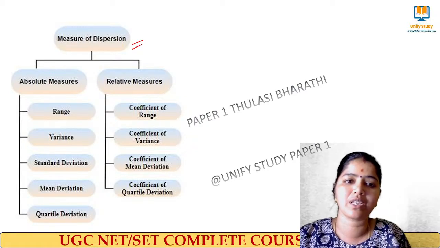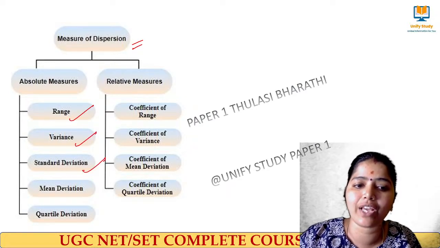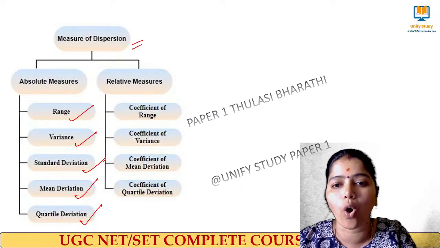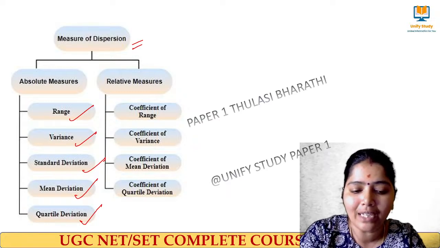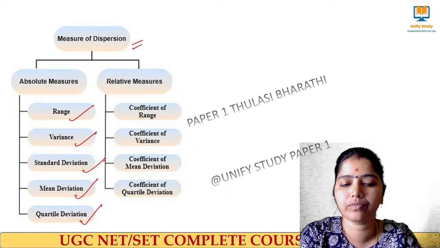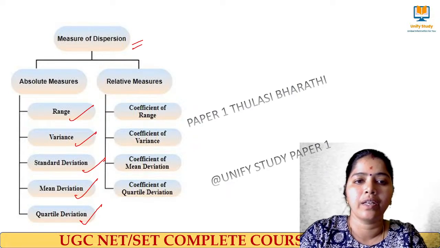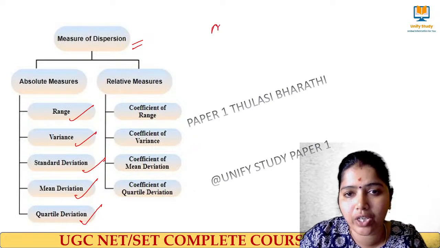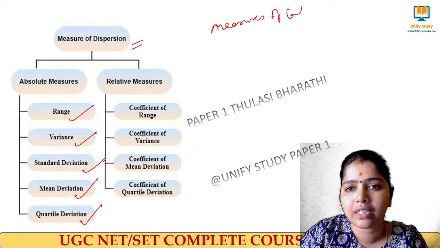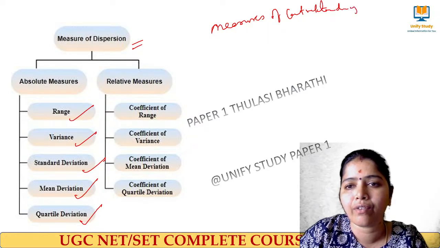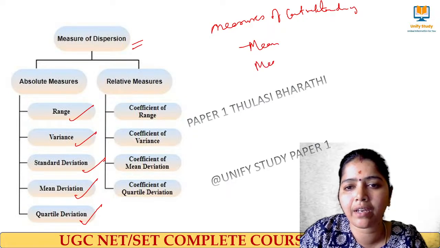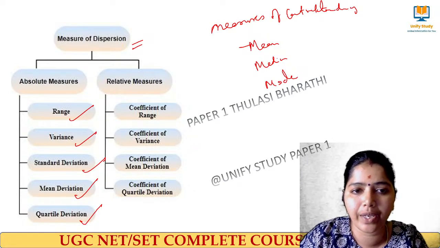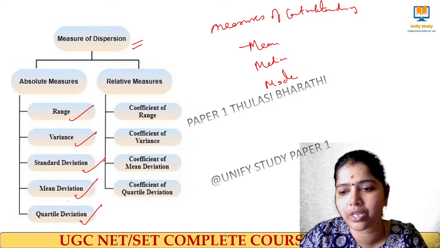Now this is about the measures of dispersion. Note this down, very important. The range, variance, standard deviation, mean deviation, quartile deviation, all these things come under the measures of dispersion. When we go for measures of central tendency, we have mean, median, and mode. When we have measures of dispersion, we have range, variance, standard deviation, mean deviation, quartile deviation.